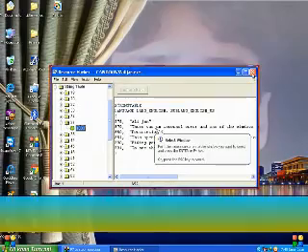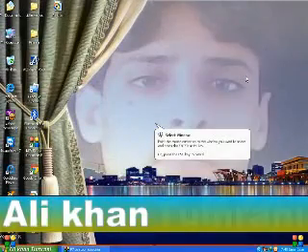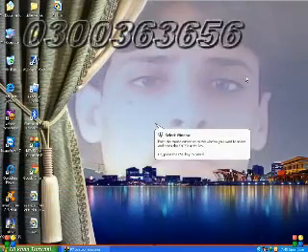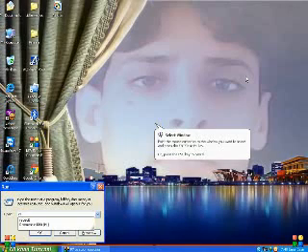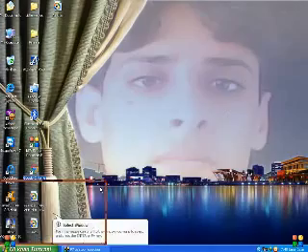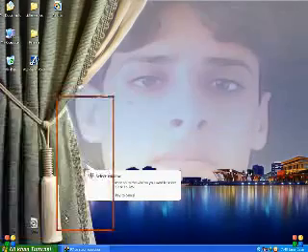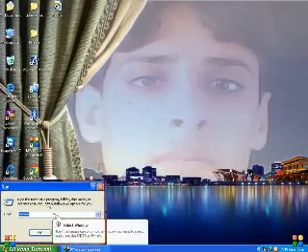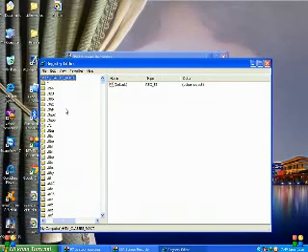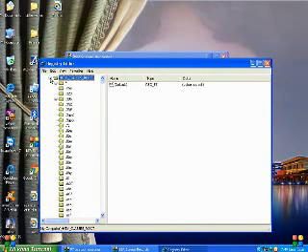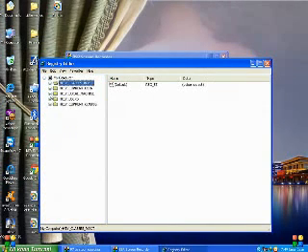After making it, close it, then open the Run command by typing here regedit, or simply go through the start button and type regedit. All the settings of the computer are kept here.